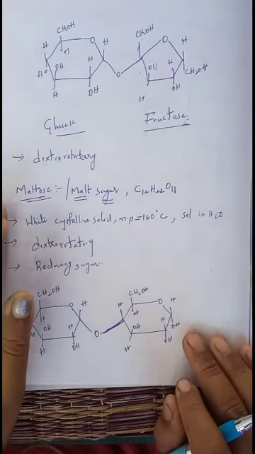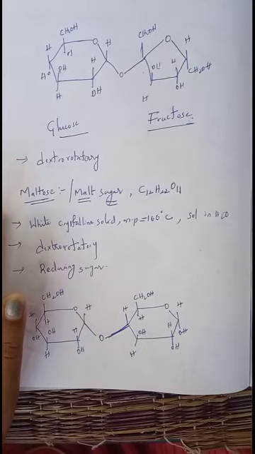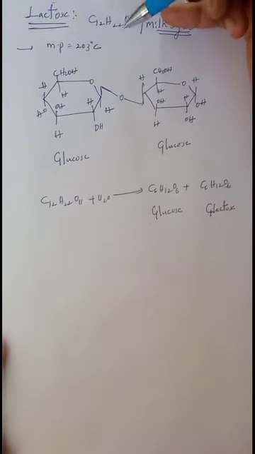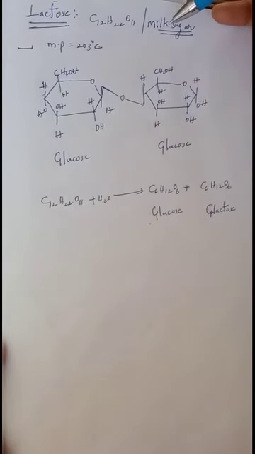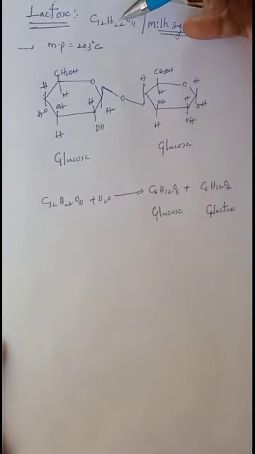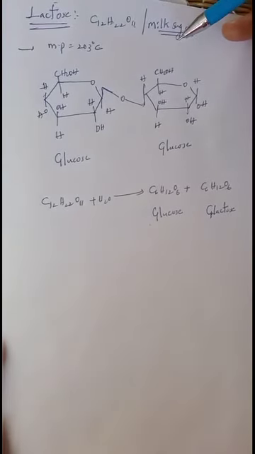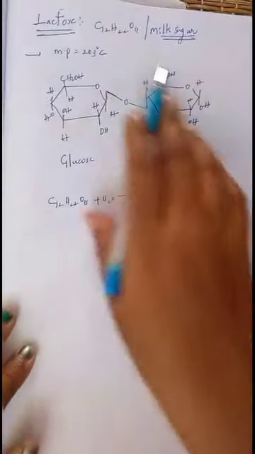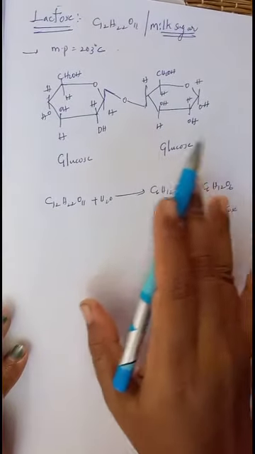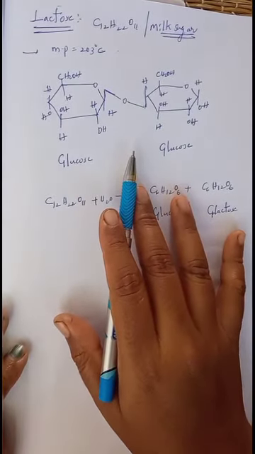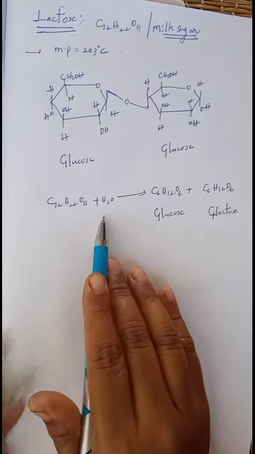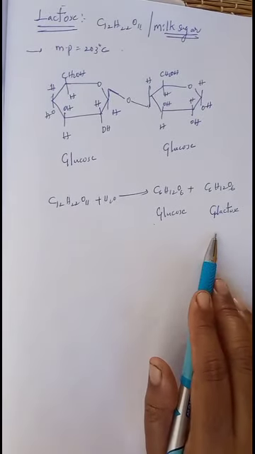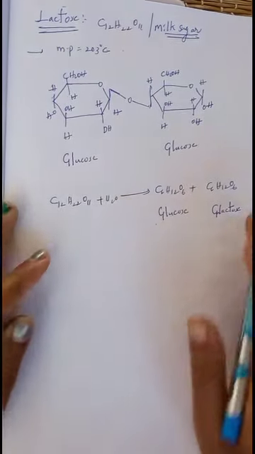Now we will discuss another important carbohydrate, which is lactose. The lactose formula is C12H22O11 and it is also known as milk sugar. Its melting point is 203 degrees Celsius and it has this kind of structure. Two glucose units are involved in bond formation or linkage and can be converted into the lactose structure. Whenever lactose undergoes hydrolysis, it is converted into 1 mole of D-glucose and 1 mole of D-galactose. This is the information related to lactose.